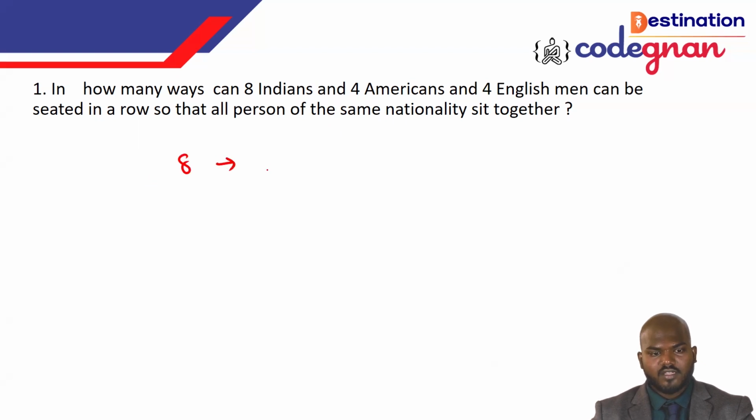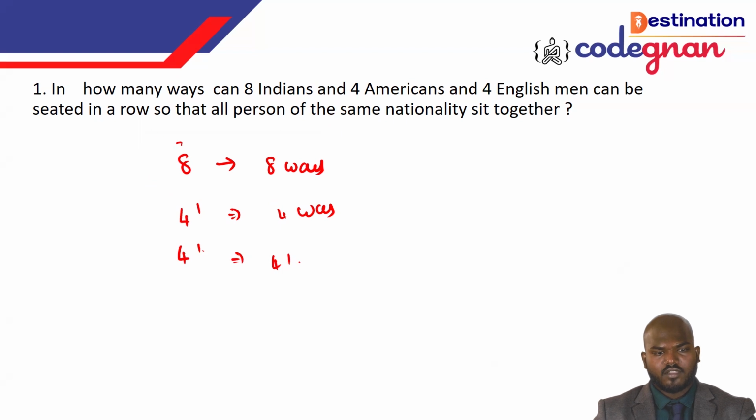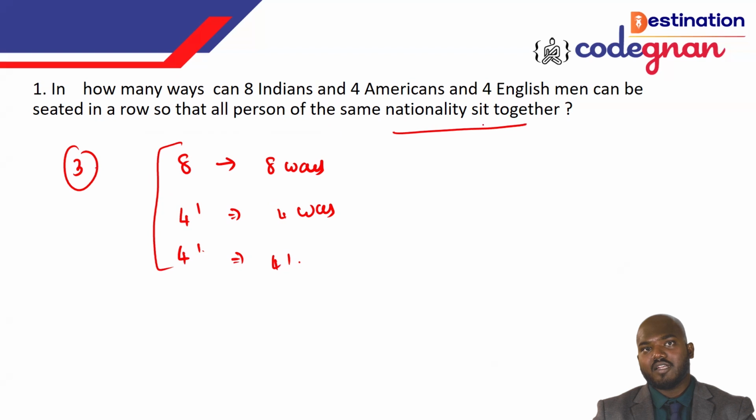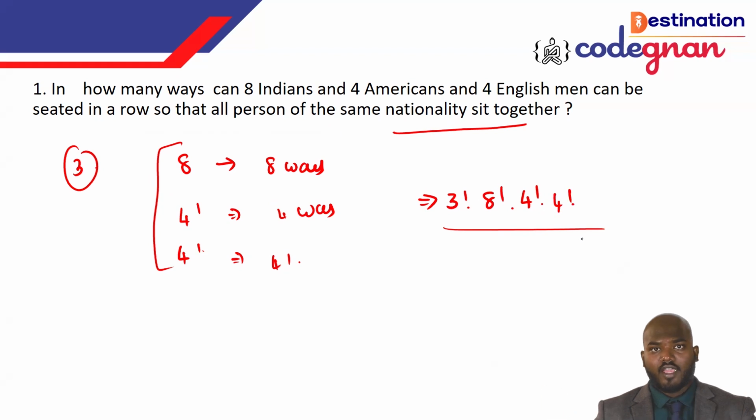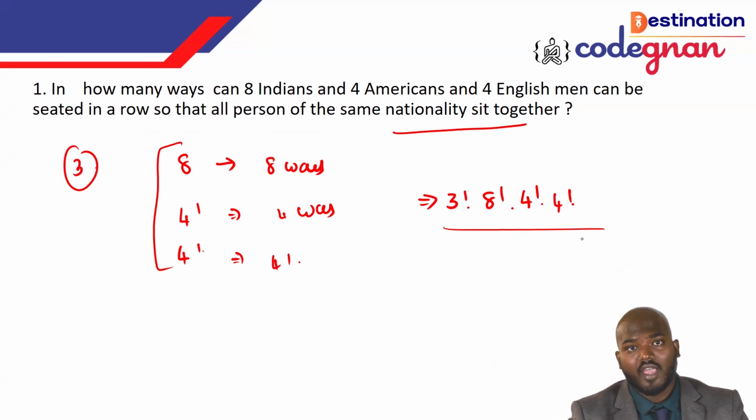Eight Indians can be arranged in eight ways, four Americans in four ways, and four Englishmen also in four ways. If you want the same nationality to sit together, you just need to take 3 factorial, 8 factorial, 4 factorial and 4 factorial, and this is how you get the answer.